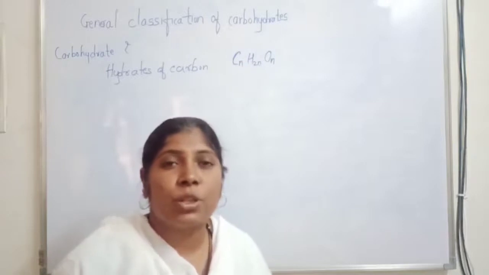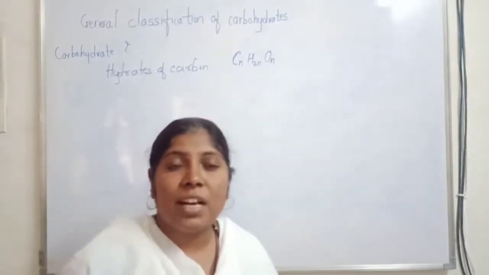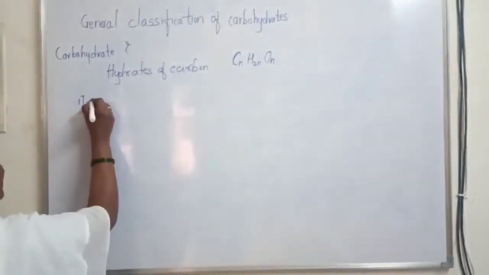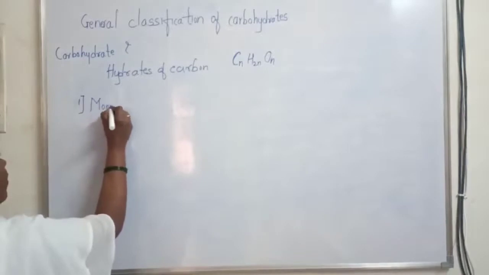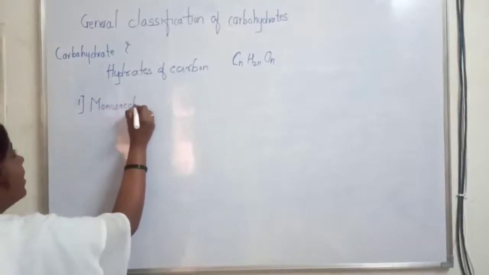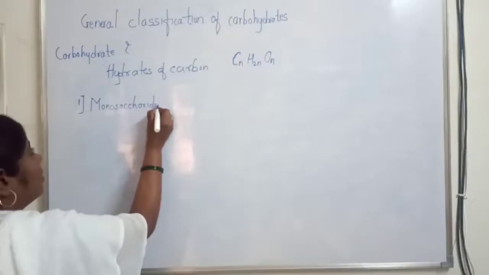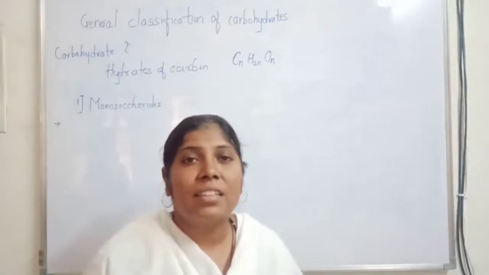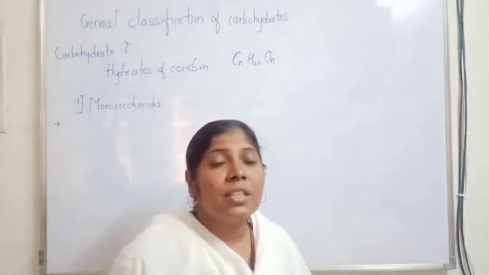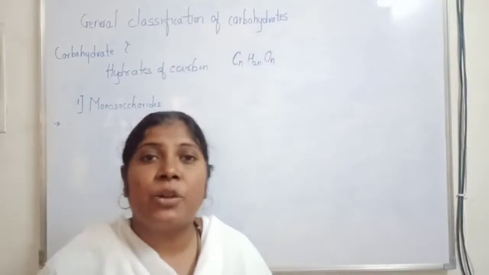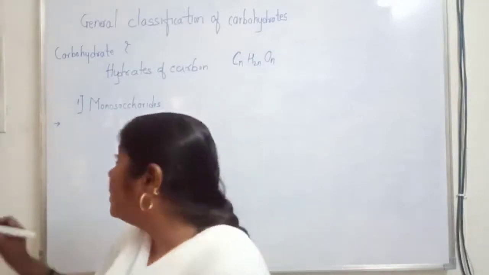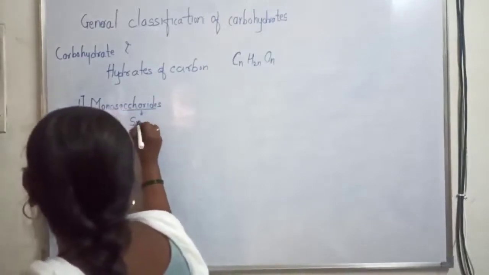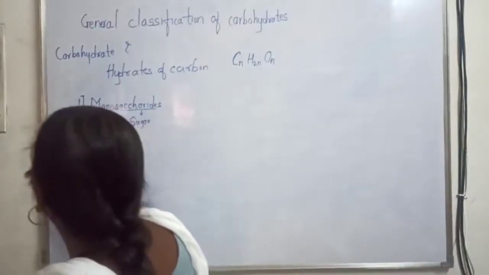When we go towards the classification of carbohydrates, these carbohydrates are mainly classified into three classes. So the first class is monosaccharides. The name itself indicates that these are the single or the simple sugars which do not undergo further hydrolysis. So monosaccharides are the single sugars. Saccharide, this word stands for sugar and mono means single.